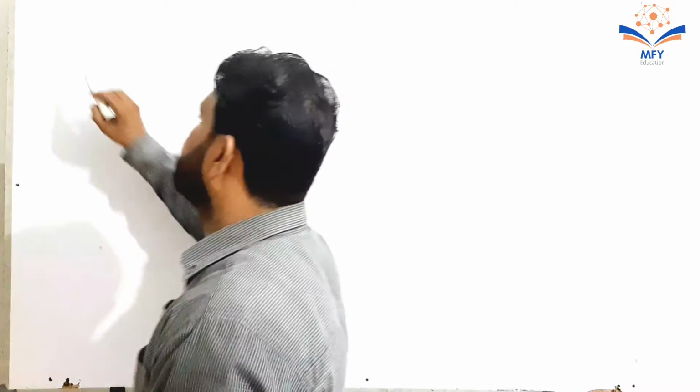Today we are going to discuss the important topic of chemistry, which is related with the periodic table or periodic classification. It is the historical background, and the topic is Dobereiner's law of triads, which was presented by Dobereiner in 1829, and he arranged elements in the form of triads. So now we are going to start Dobereiner's law of triads.